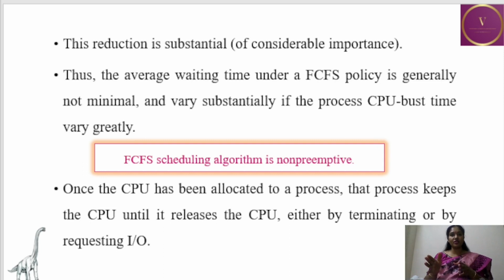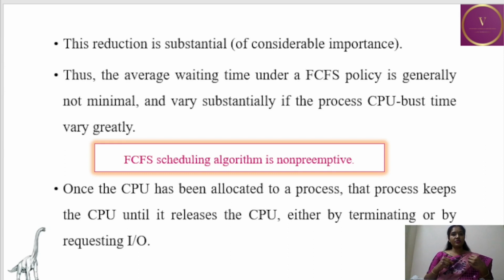You cannot stop any process that is running in the CPU unless the process completes its CPU work and comes out of the CPU by itself, or it comes out of the CPU for some IO operations. That is, you cannot force any process that is running in the CPU to stop work. In simple words, once a process, for example P1, gets the CPU, it will complete its work, and only then will it come out. Otherwise, no other process can stop its work and bring the process out.